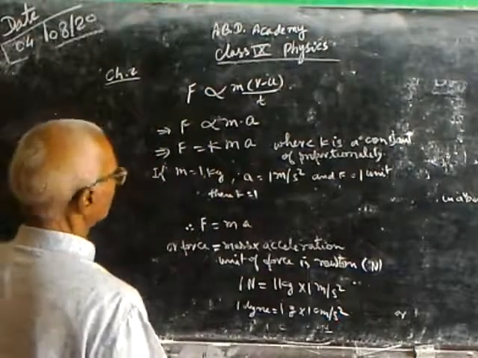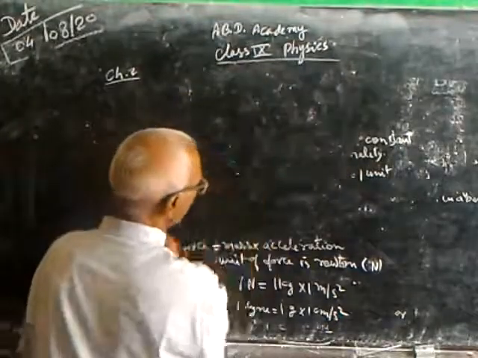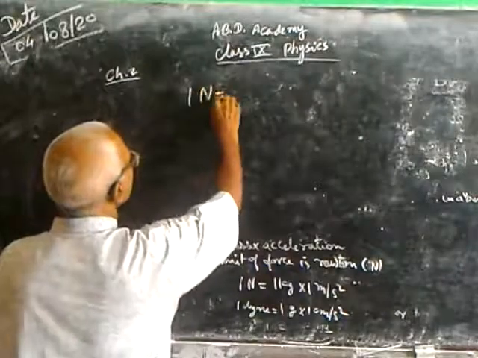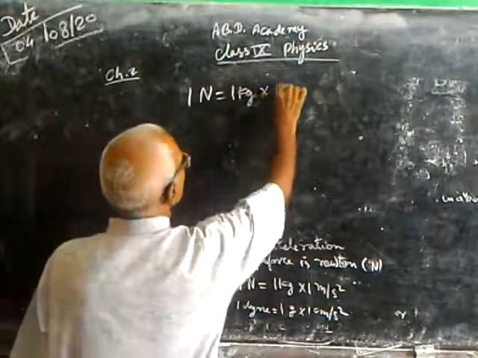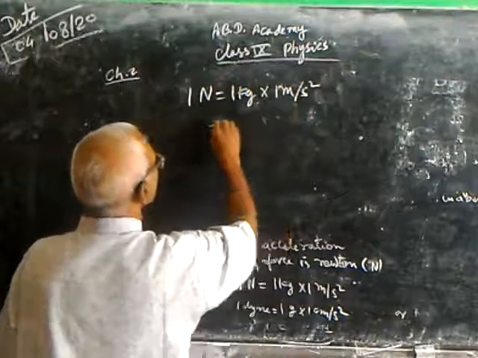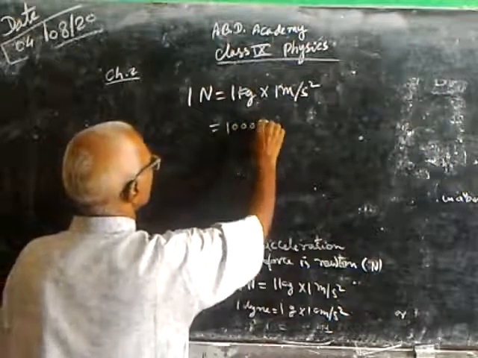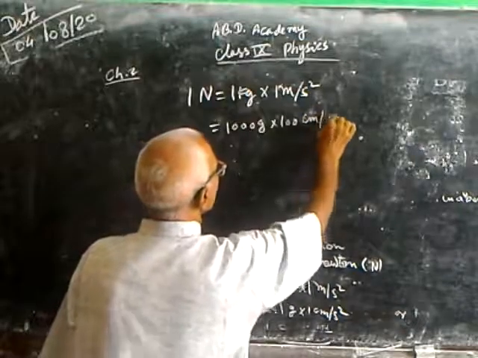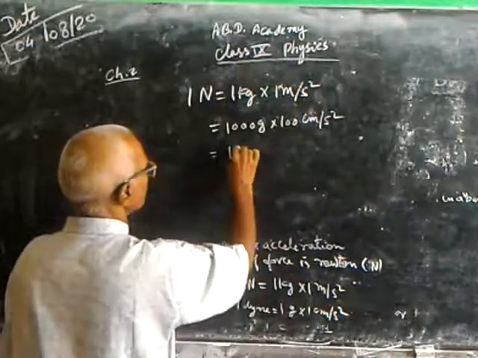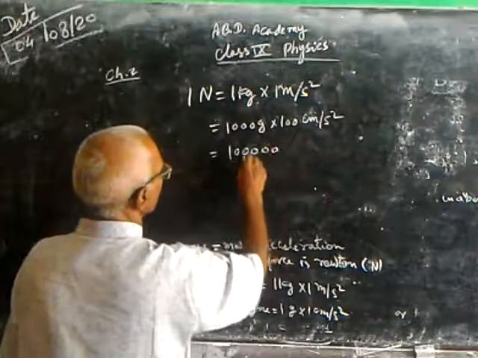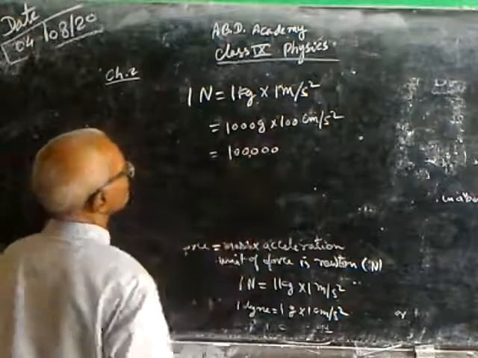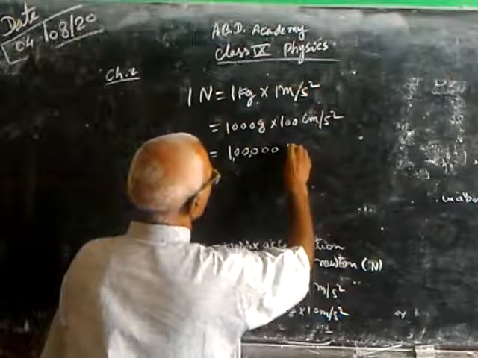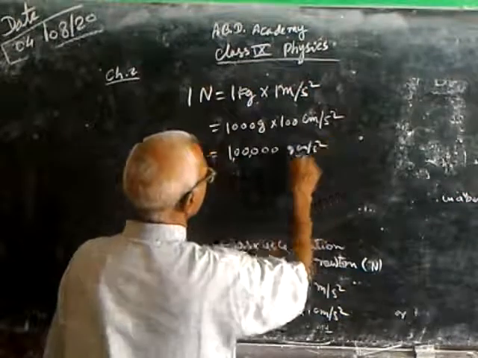We can derive the relation between Newton and dyne. 1 Newton is equal to 1 kg into 1 meter per second square, which is 1000 gram into 100 centimeter per second square, which is equal to 1 lakh gram centimeter per second square, which is dyne.